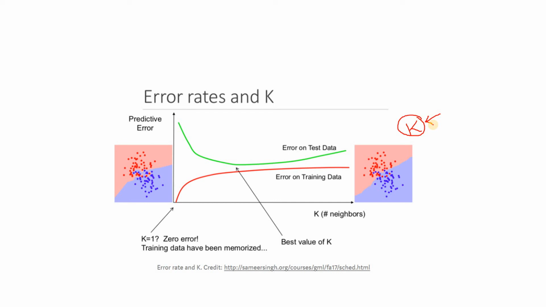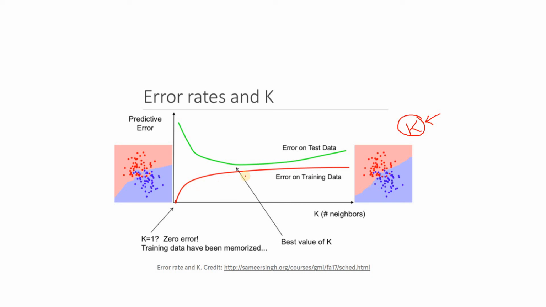Like in SVM or decision tree, there are different hyperparameters which have to be tuned properly for a proper result, but here the k value is the main hero, the main factor of our whole model. Now when k value is 1, we are considering 0 error with respect to training data. We have seen why. So as a result, the graph started from here.